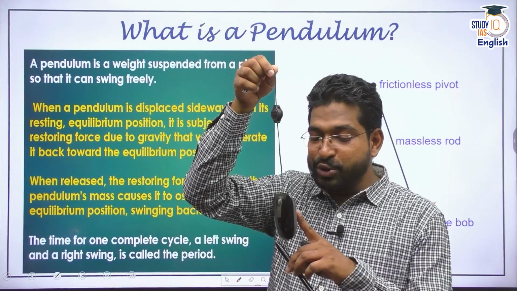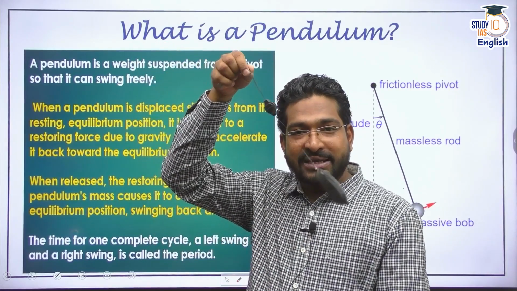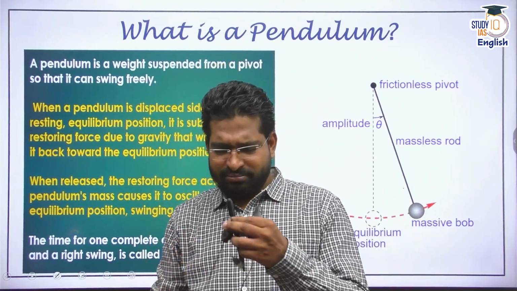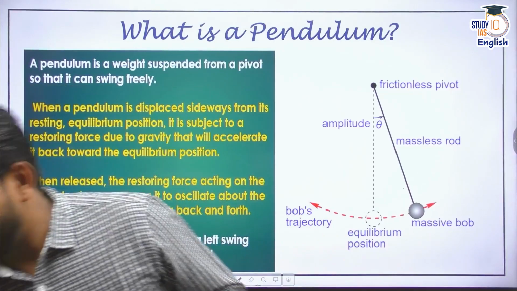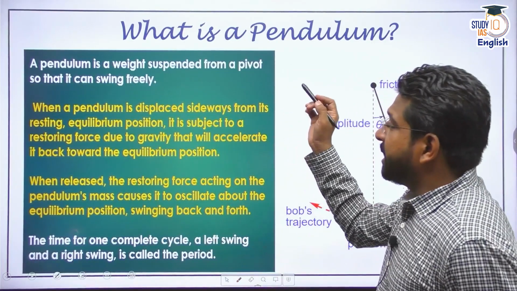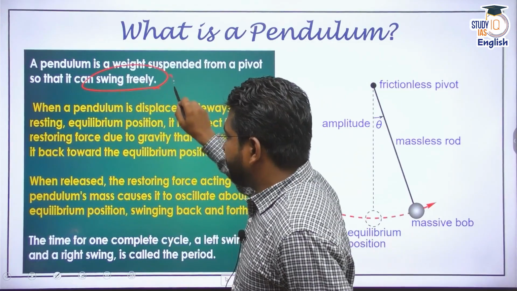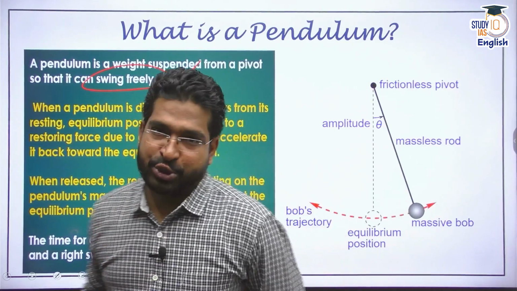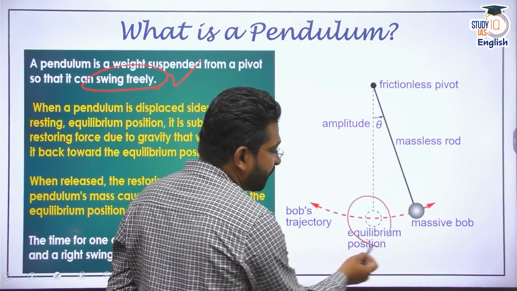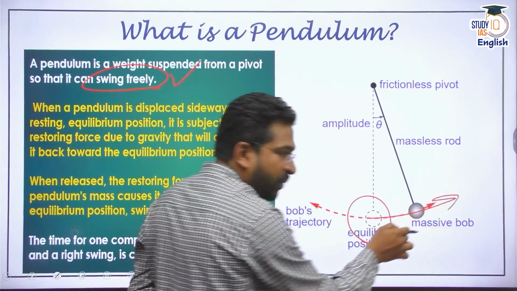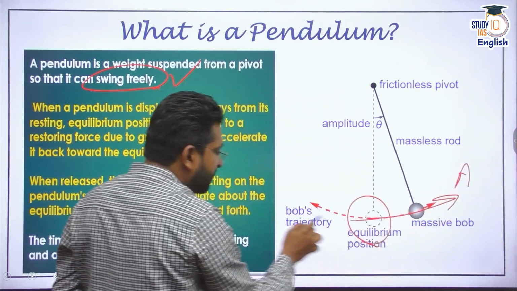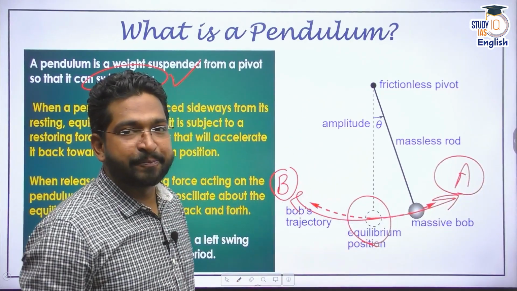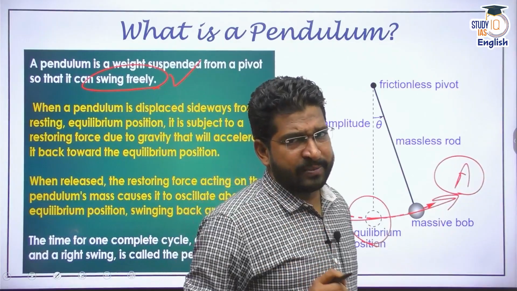Now, when I give a push to this bob, it is going to oscillate. We have seen this. It basically runs into oscillatory motion. This is the basic motion of a pendulum. A weight suspended by a freely swinging thread or string becomes your pendulum. If I give it a push, you already know there is a position of equilibrium. If you push it, the bob will move to one side, point A, and then to the other side, point B. It is going to oscillate between these two points continuously. This is the basic kind of pendulum.